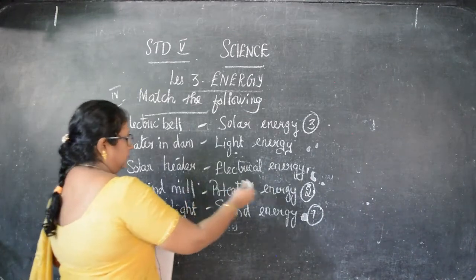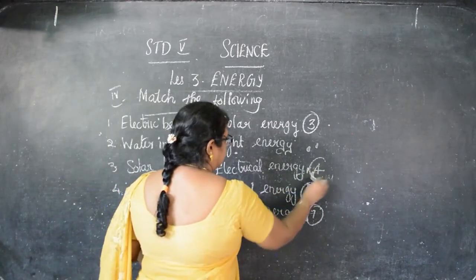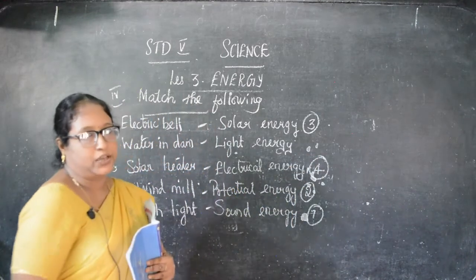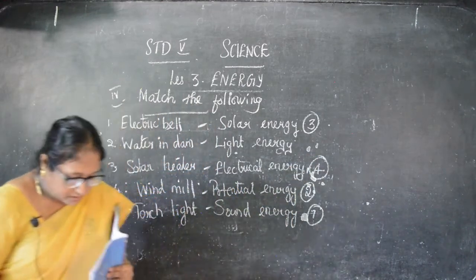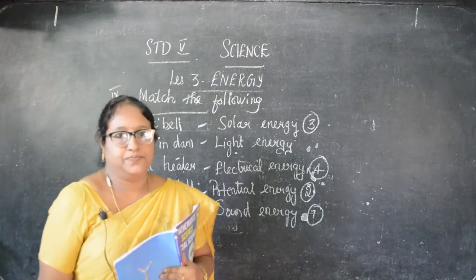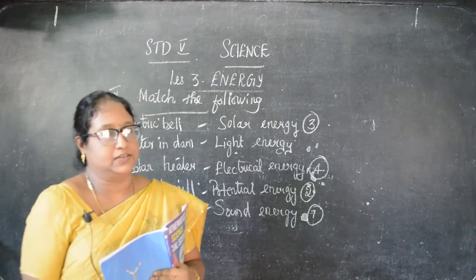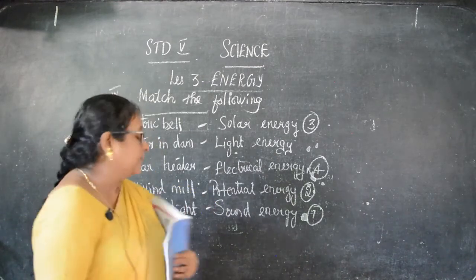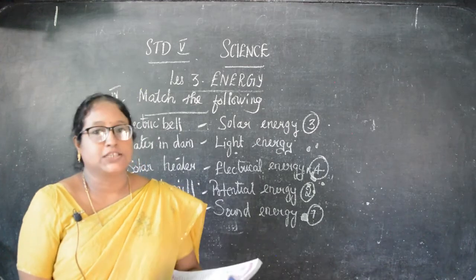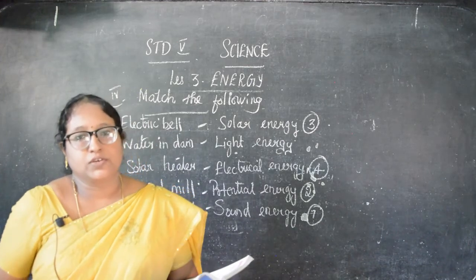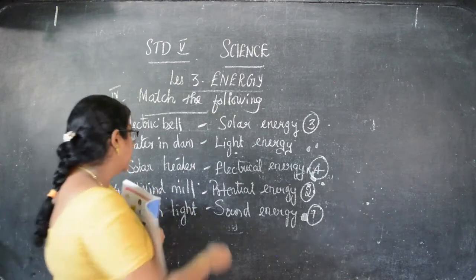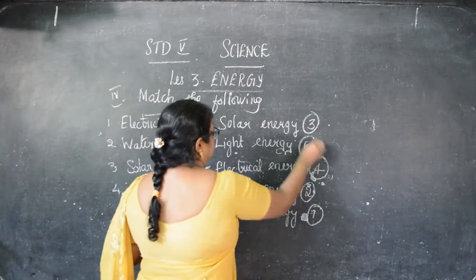So windmill, what you can find out is electrical energy, electricity. Okay, from windmill, what do we get? Electricity, right? So electrical energy. Then fifth one is torchlight. So when you switch on the torch, what did you get? Light. So for that, torchlight is light energy.